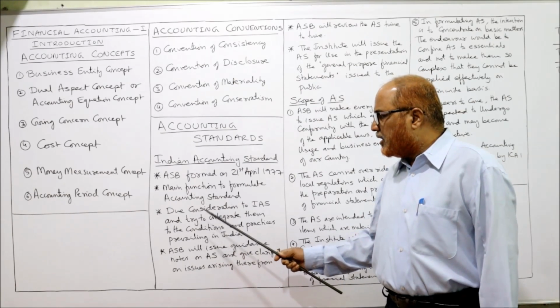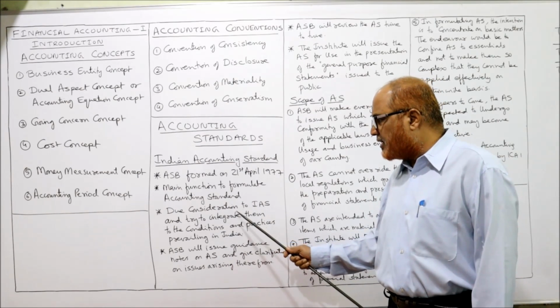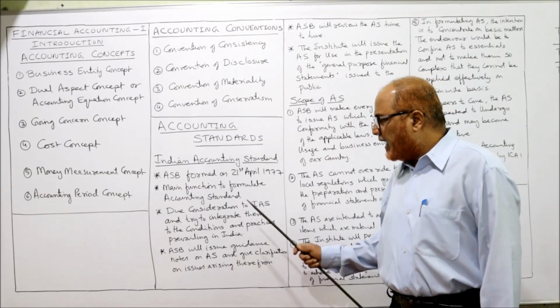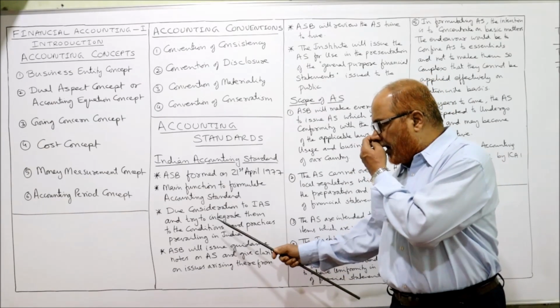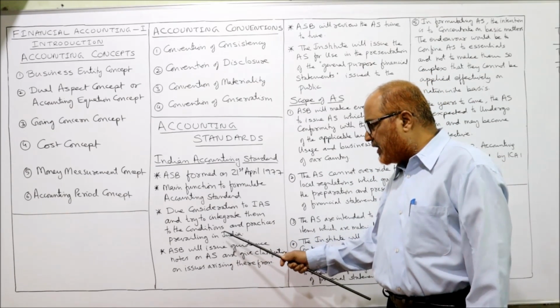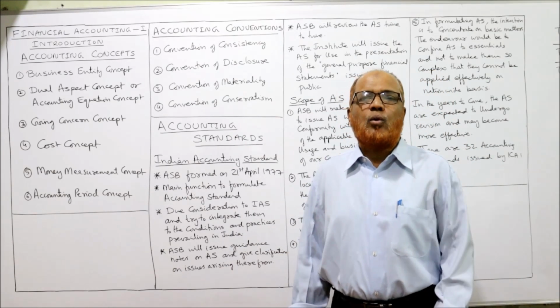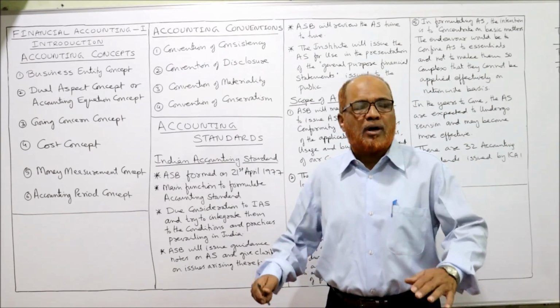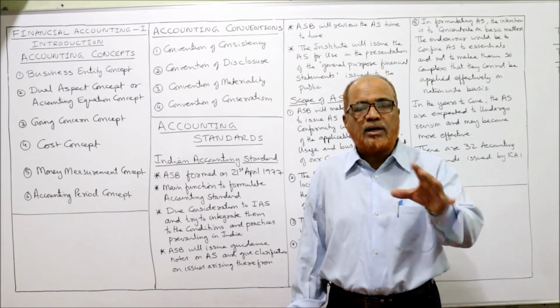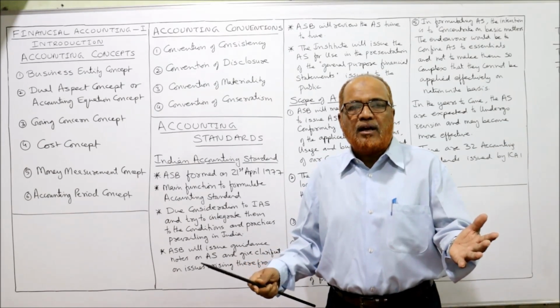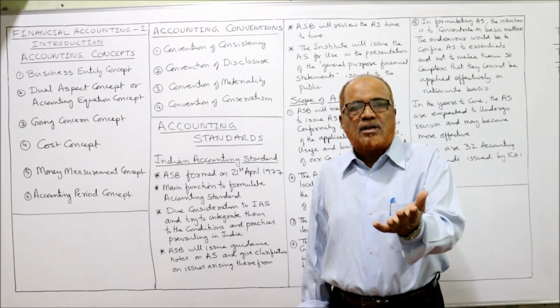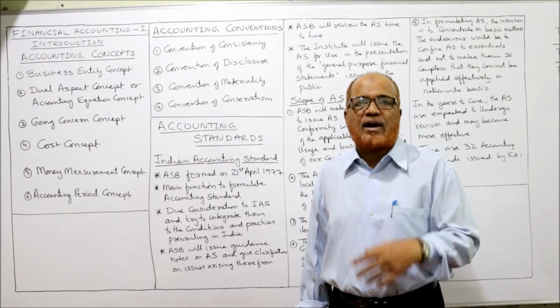Main function: due consideration to IAS, International Accounting Standards, and try to integrate them to the conditions and practices prevailing in India. See here, every country has its own customs and its own practices of accounting.